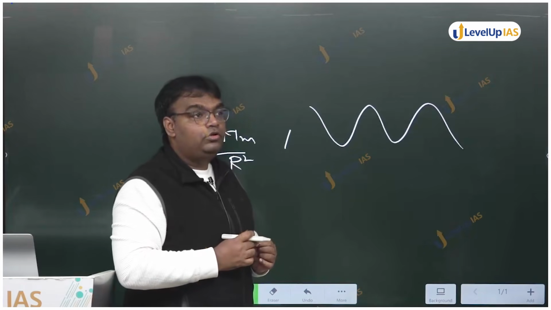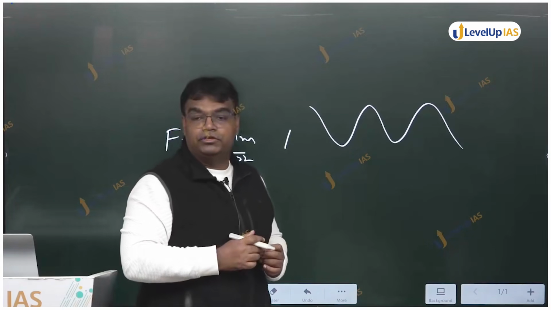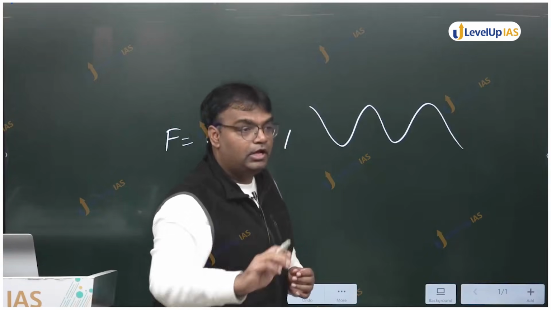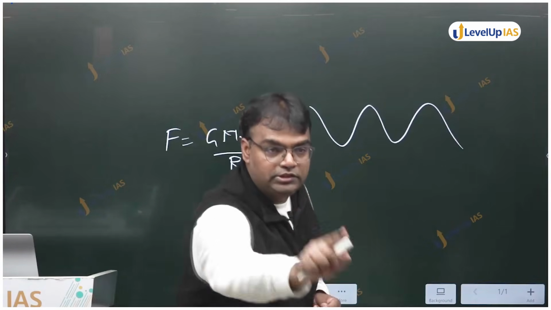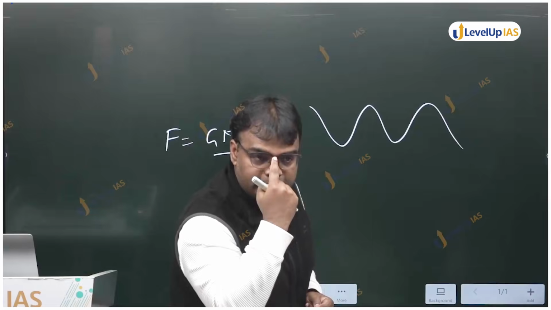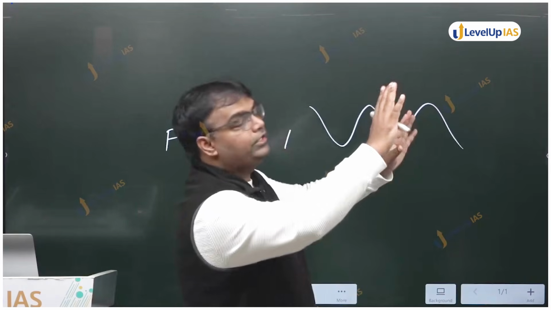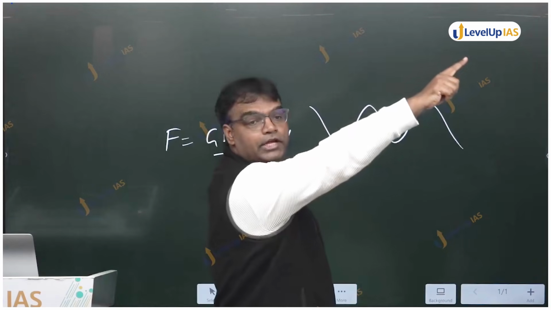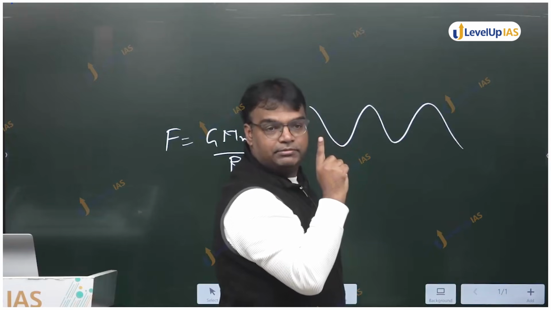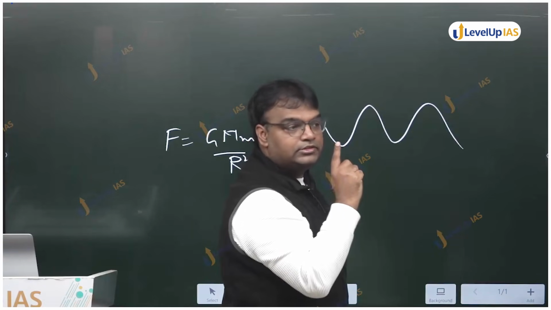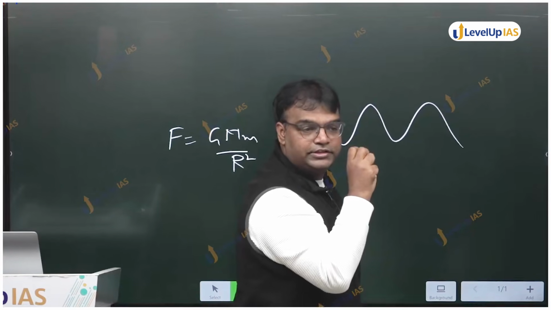Why black hole? Why am I able to see something? When I look at this person, I'm able to see this person because some light is falling on him and then it's coming to my eyes. I'm able to look at a star because some light from that star is reaching my eyes. Some electromagnetic wave from that star is reaching my eyes.